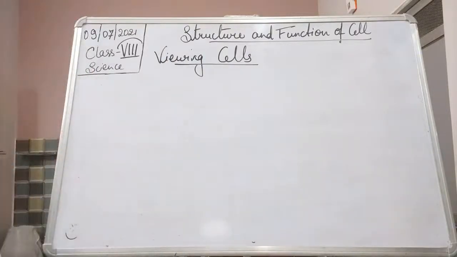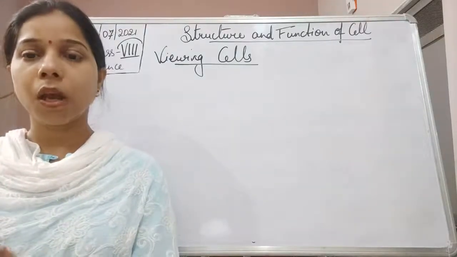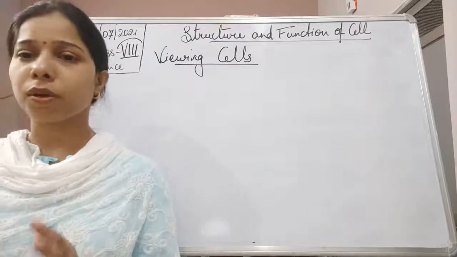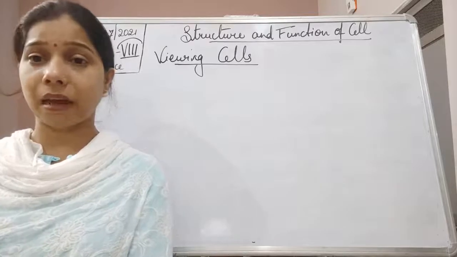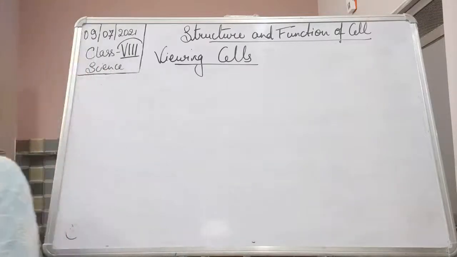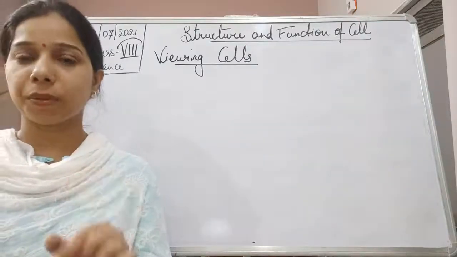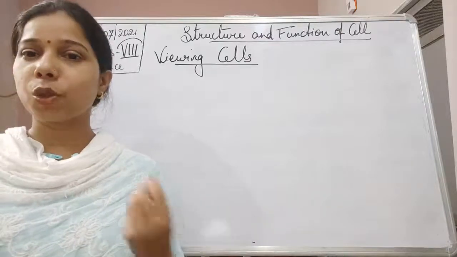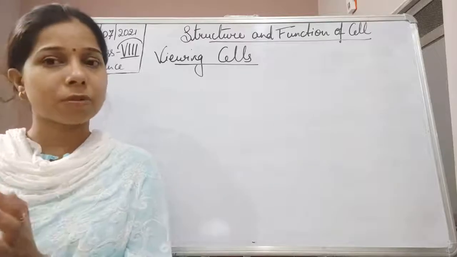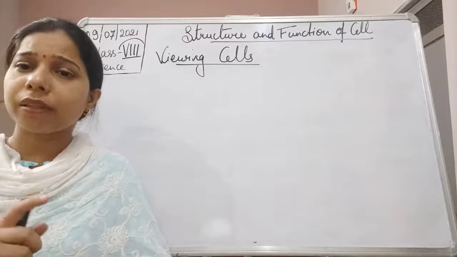So we can say that we are able to see most of the cells, and we can view the cell only with the help of the microscope. Cells are really very small, so it is not possible to see them with the naked eyes. So we can see with the help of a microscope. There is a microscope, student, which is a compound microscope. It is an optical instrument. Why do we call this optical? Because it is related to the eye, because with the help of this microscope we see anything. So anything which is related to the eye, we use a term for it, that is optical.